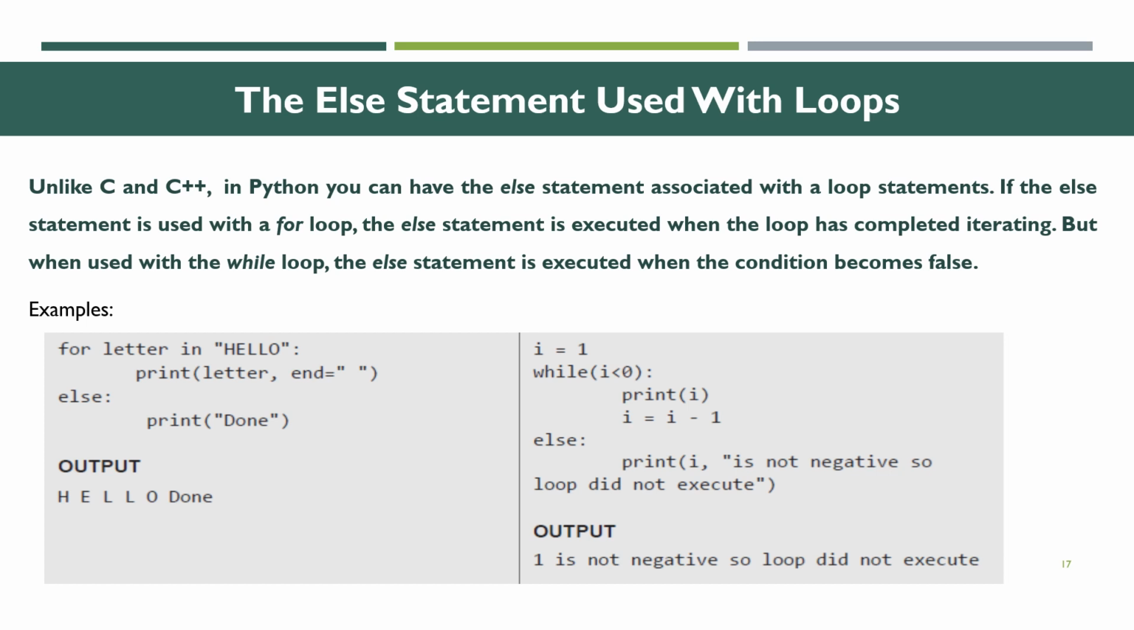Hello, done. And then for another example, i equal to 1, while i less than 0, print i, i equal to i minus 1, else print i is not negative, so the loop did not execute. And what will be the output? 1 is not negative, so the loop did not execute. This is for the else statement used with loops.